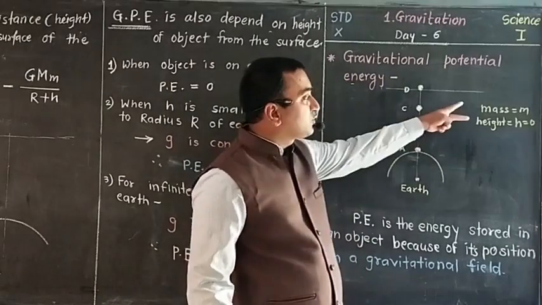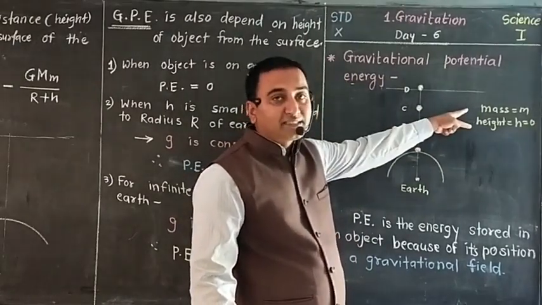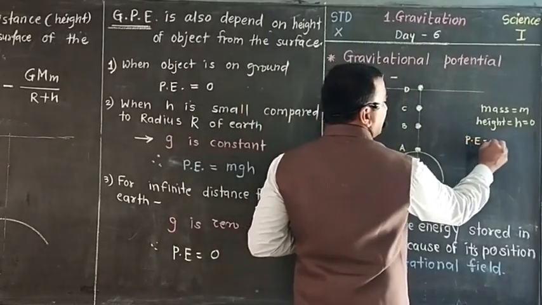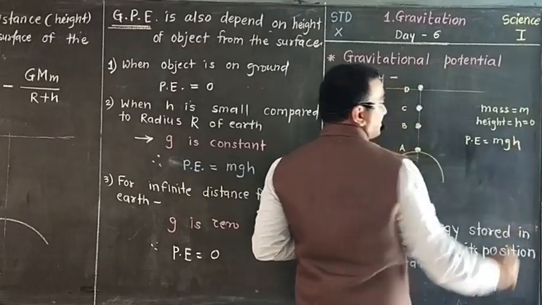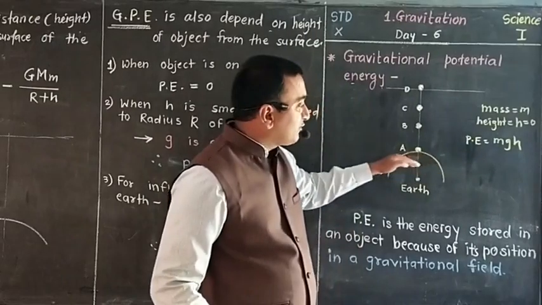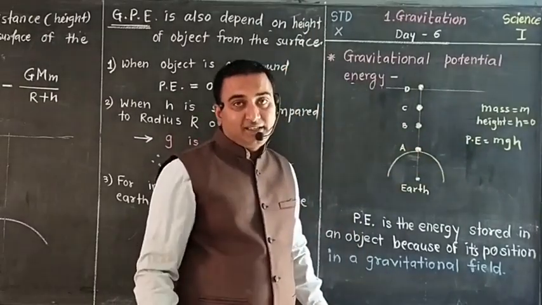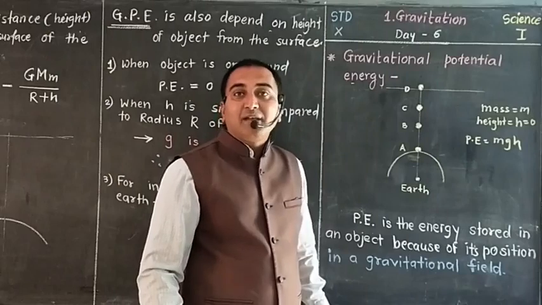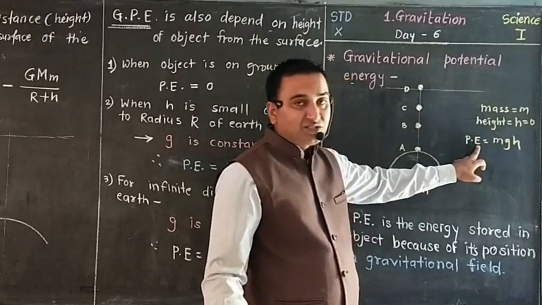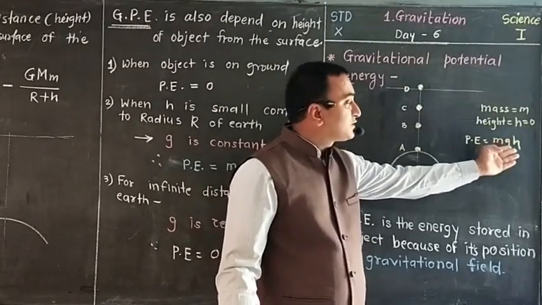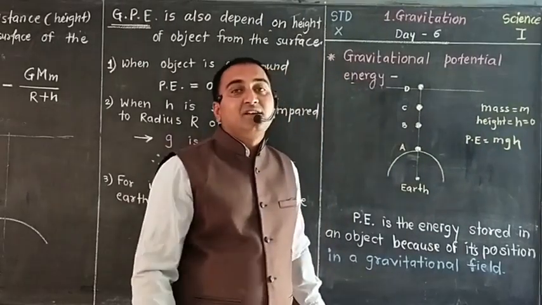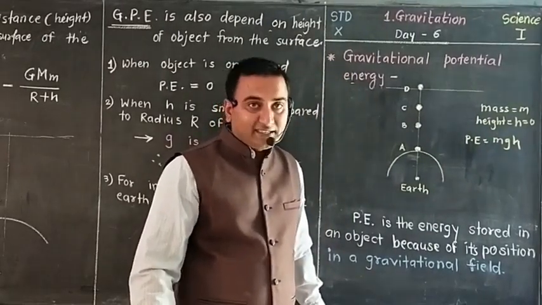These are the two factors which will affect the potential energy, because potential energy, as we have learned, is equal to mgh. g is the gravitational acceleration, and for lower distances or lower heights, it is constant, that is 9.8 meter per second square. So the potential energy for that object m is totally dependent on height, directly proportional to height. As height increases, potential energy goes on increasing.